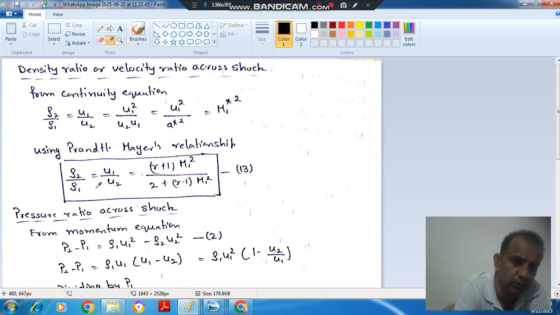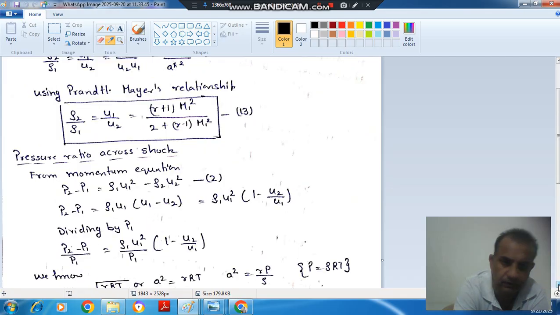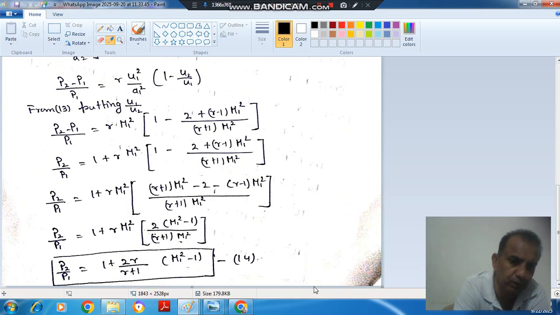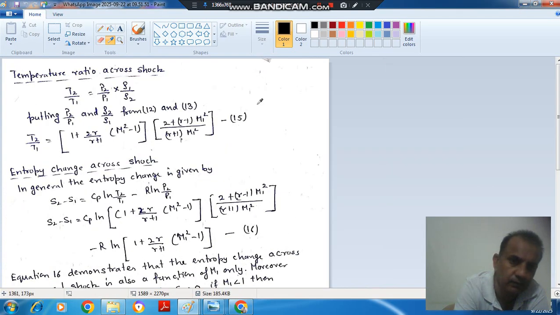So this is your rho 2 by rho 1, and this is your P2 by P1. So we can put these equations here and find out T2 by T1. Okay, so this is the temperature ratio across shock.